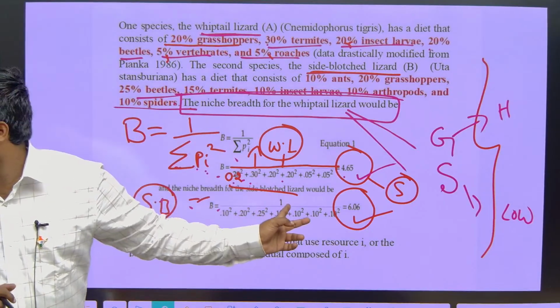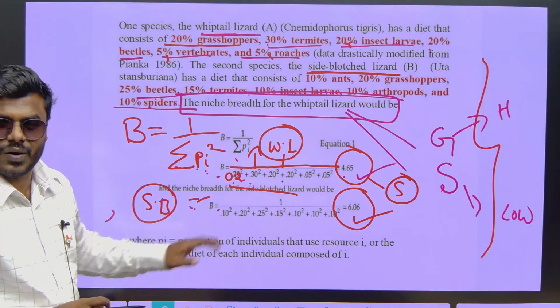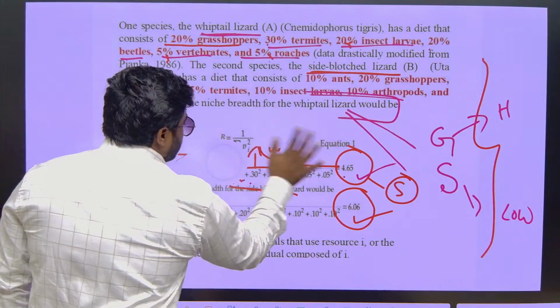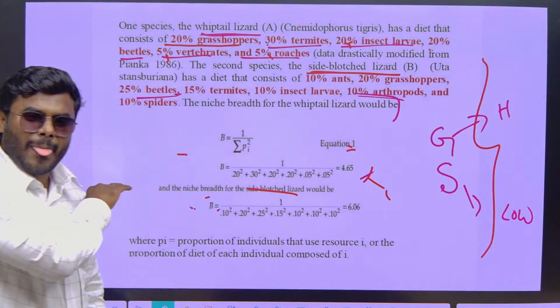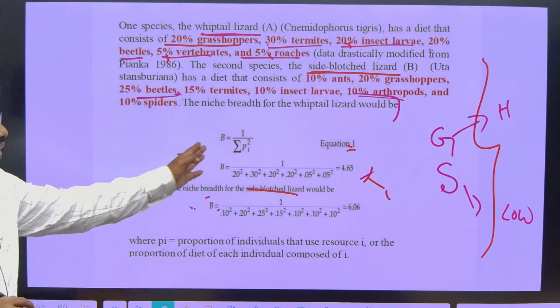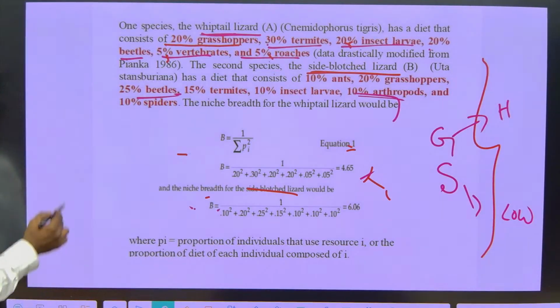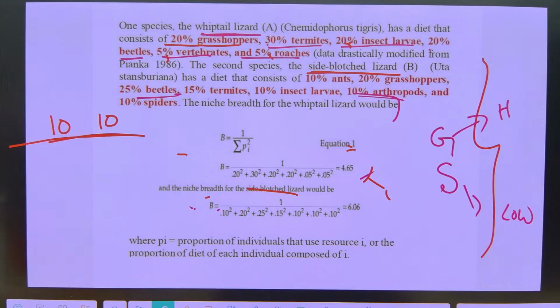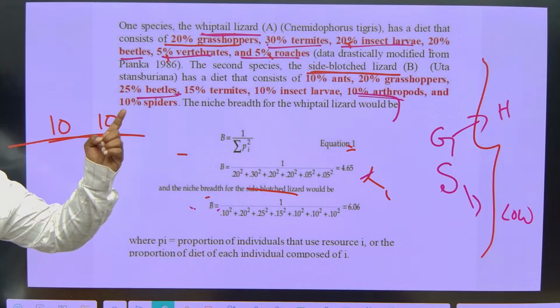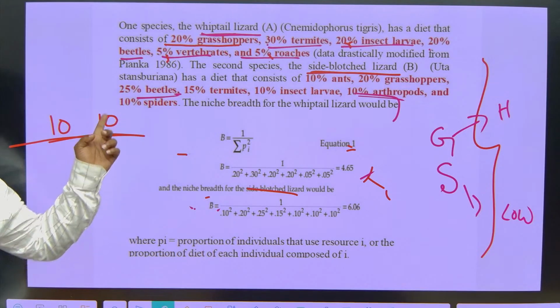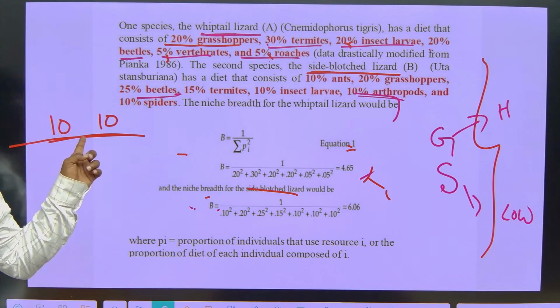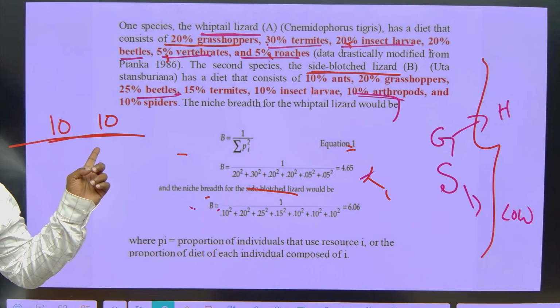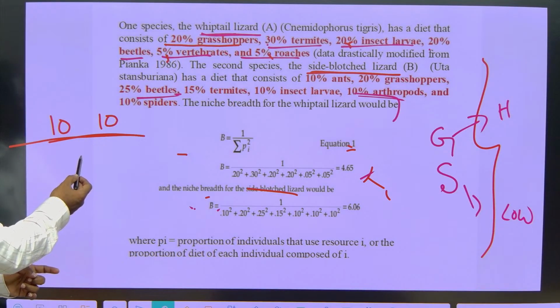Okay, definitely we get this kind of questions. Sometimes, to check your analytical skills, they will give, you no need to calculate anything. In a given question, they will give the niche breadth of 10 species. 10 species they will give. Then they'll ask you to arrange the organisms in either ascending order or descending order based on their niche breadth.